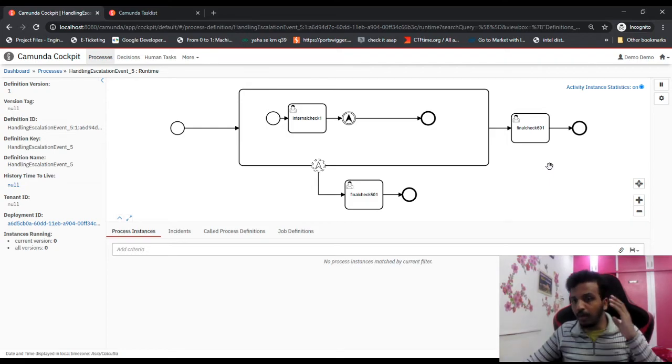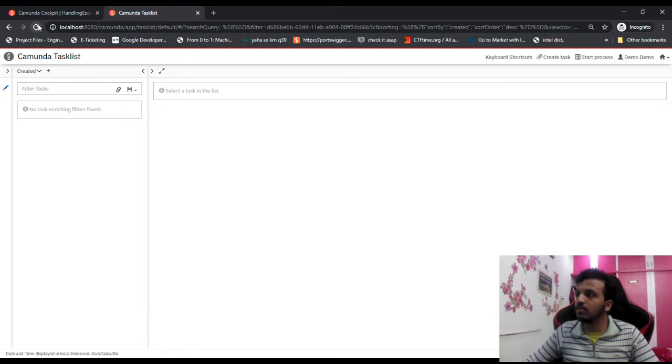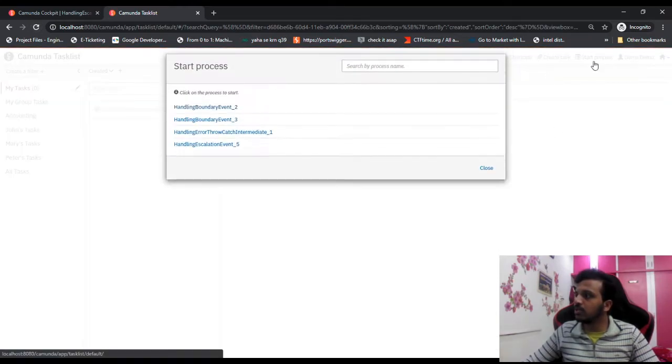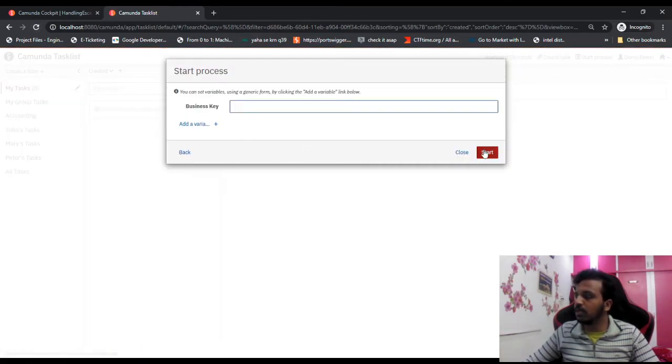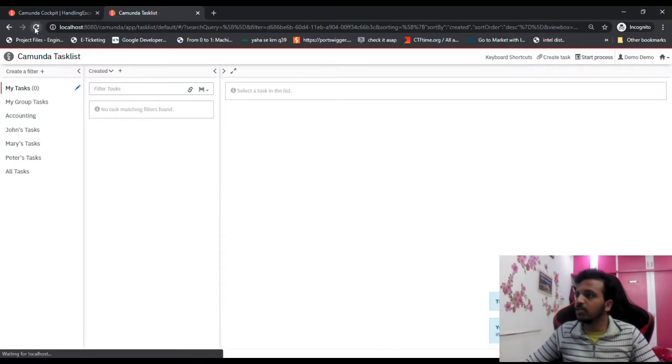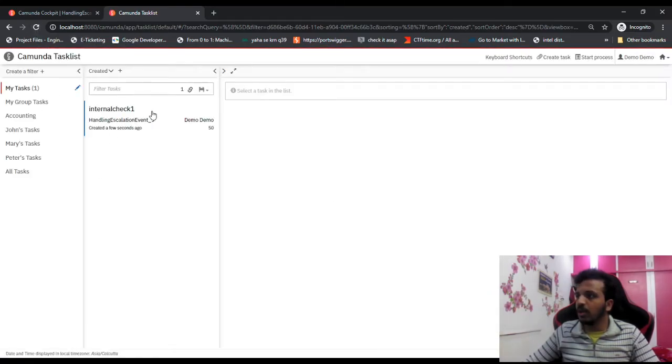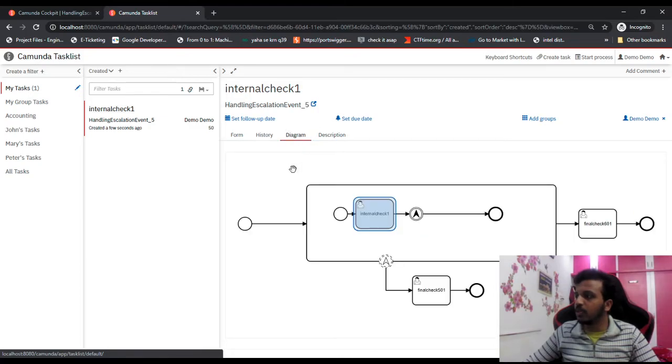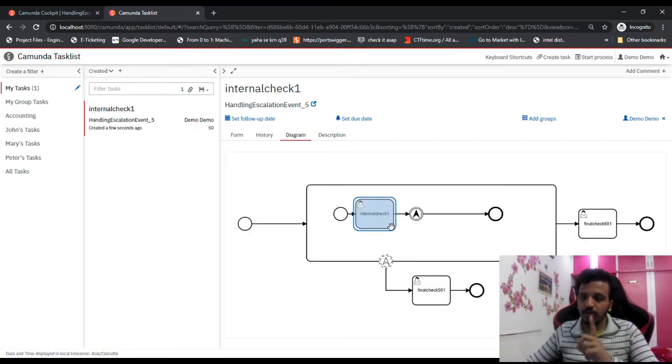So that is what our understanding is, but let's see how it is going to be executed. So refresh and start process. This is what we are going to say, start. Now if I refresh this, I see internal check 1 diagram. So here internal check 1, only one thing is part.